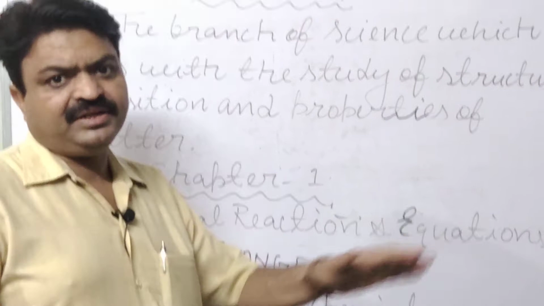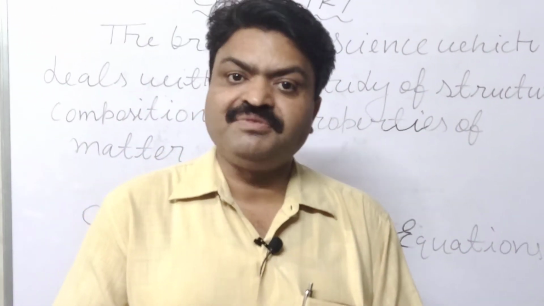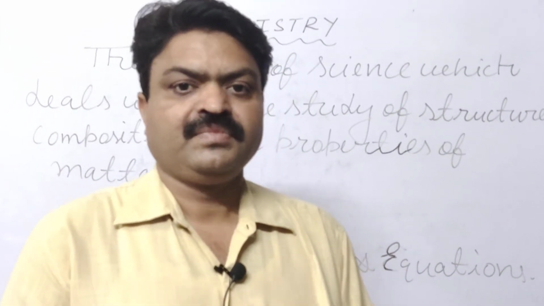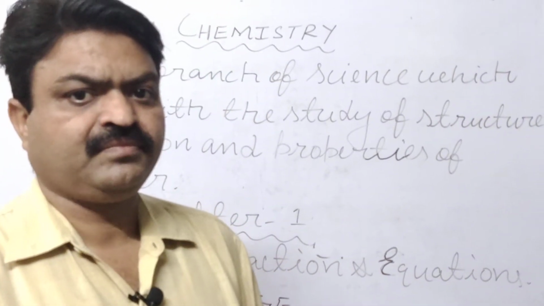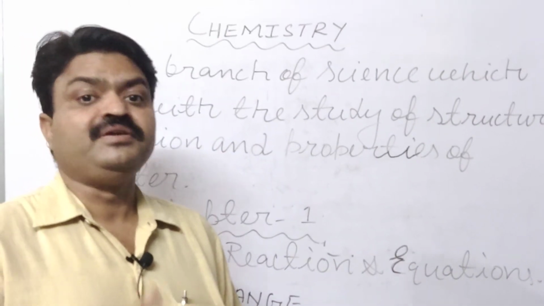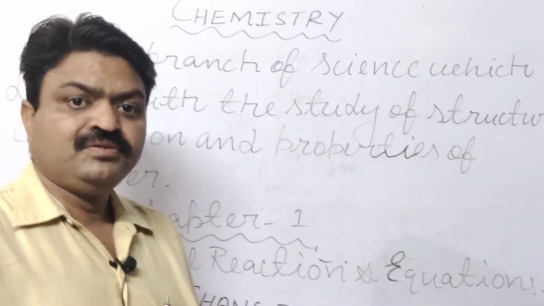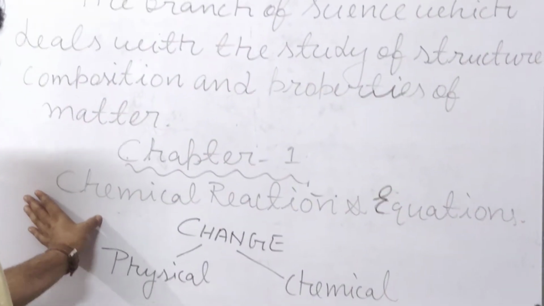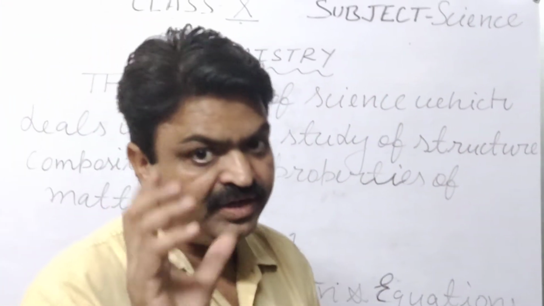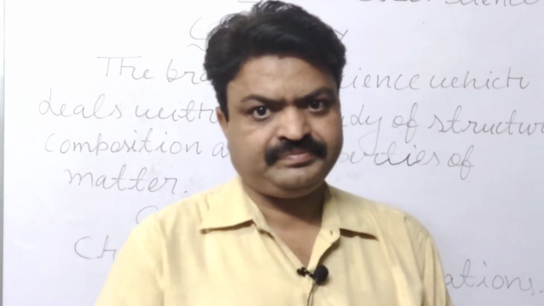Like this, in chemical change, you can also notice examples in your surroundings: burning of candle, burning of fuel, photosynthesis, respiration, digestion of food. These are all chemical changes. So in this chapter, students, we will read about chemical reactions and equations. Now, what is a chemical reaction? About this, you will try to know.